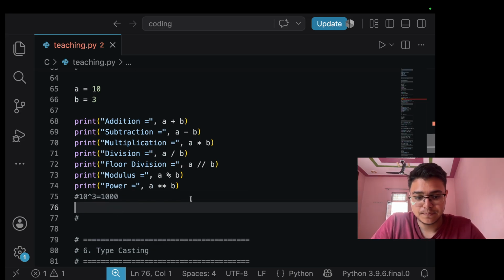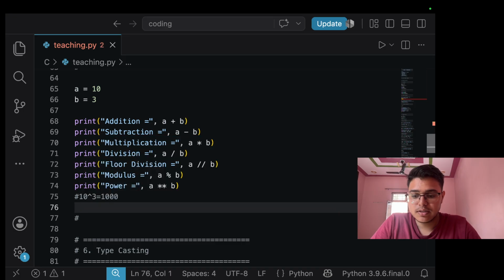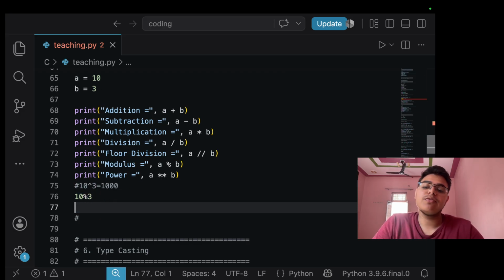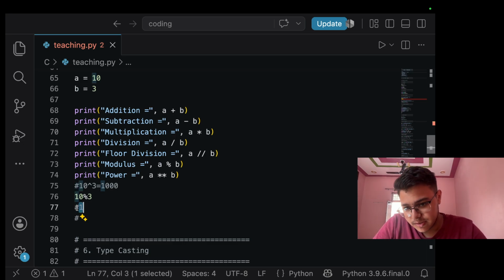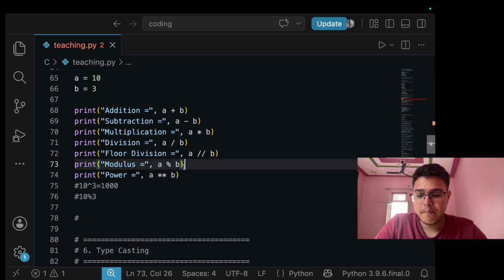Now modulus. For modulus, 10 modulus 3. Basically, modulus gives us the remainder. It's not percentage, it gives us the remainder. Like what will be the remainder if we divide 10 by 3? It's 1. So the output will be 1. Now you are seeing me using that hash, I'll tell you later what this hash sign means. So this modulus gives us the remainder. Now the floor division.